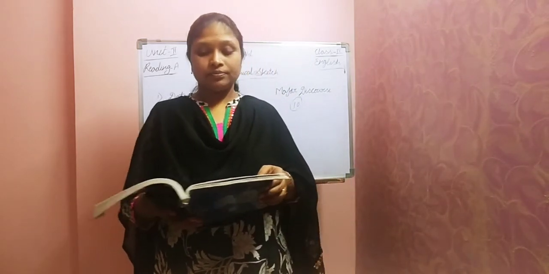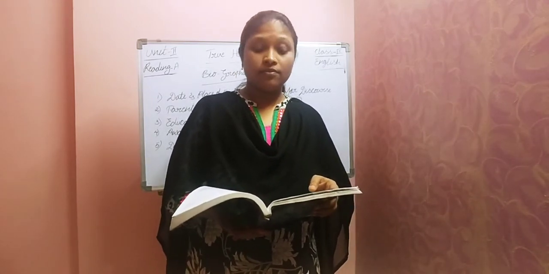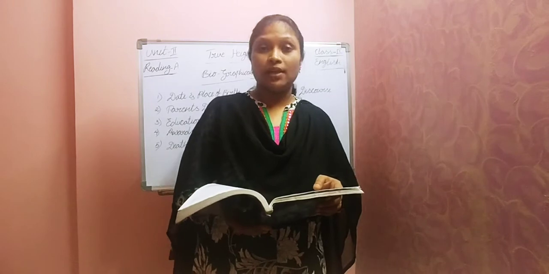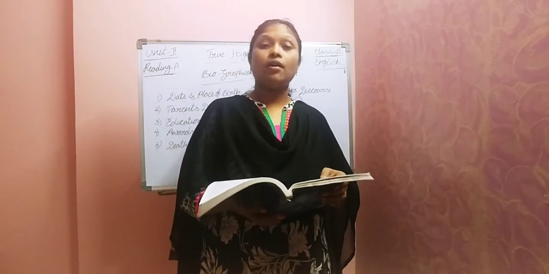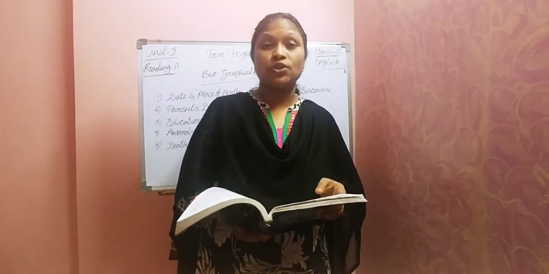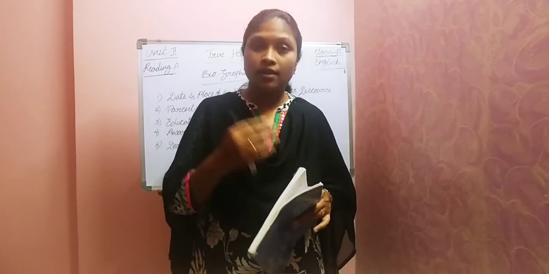For example, I'm giving an example. You're going to write about MS Dhoni, Mahendra Singh Dhoni. What is the information you have to collect about him? First, you should know about the date and place of birth. Then write about his parents, family details. Then write what are the different hardships or difficulties he faced in order to achieve his goal. While becoming the cricket player, how was his journey? What are the different problems faced by him? Try to describe those incidents.